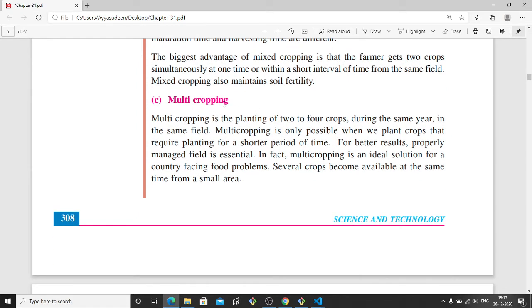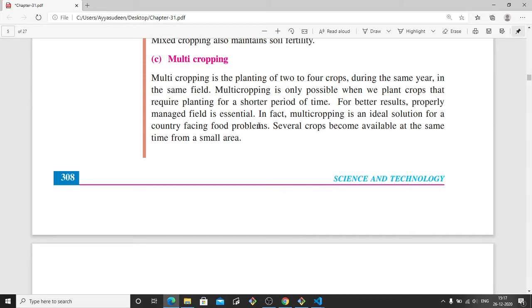Then there is multi-cropping. It is the planting of two to four crops during the same year in the same field. So in the same field, they plant two to four crops. This is possible only if the crops we planted require a shorter period of time.